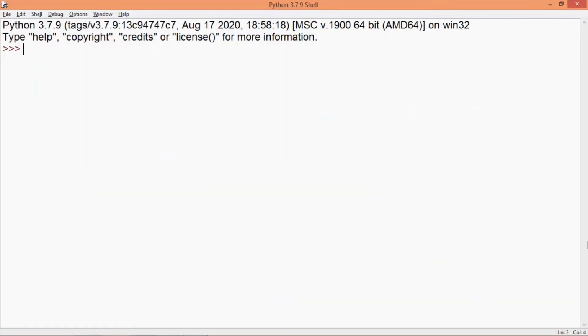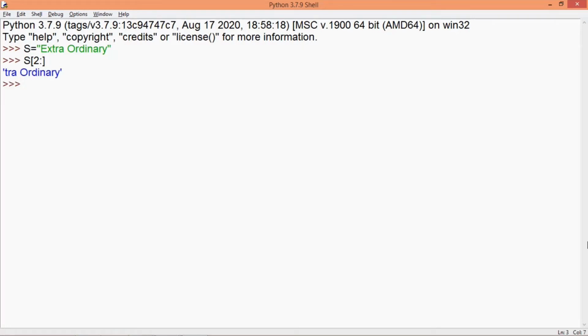Now let's work with some slicing statements here. So first I'm going to declare my string here. Let's say I write here s equal to, and I write my string like this. Now one very simple statement I'll write here for slicing. So I write here s square brackets 2 colon and then square brackets. Now in this case I have specified the start value, but the stop is missing. So it will pick up the letters from index 2 in extraordinary.